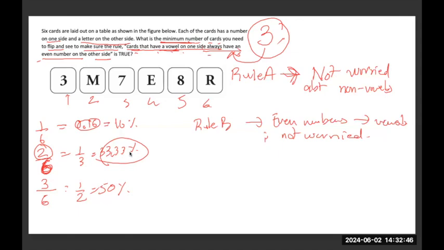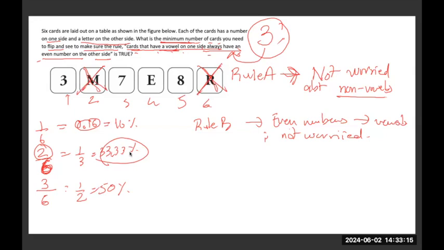From rule A, what I'm deriving is I'm not interested in non-vowels. Which are the non-vowels here? M and R. So I'm not going to take up M, I'm not going to take up R. Why? Because they are non-vowels. If I flip them, and if there's an even number or something else behind it, I'm not worried about it. The next rule, that behind even numbers there has to be vowels, is also not something I'm worried about.